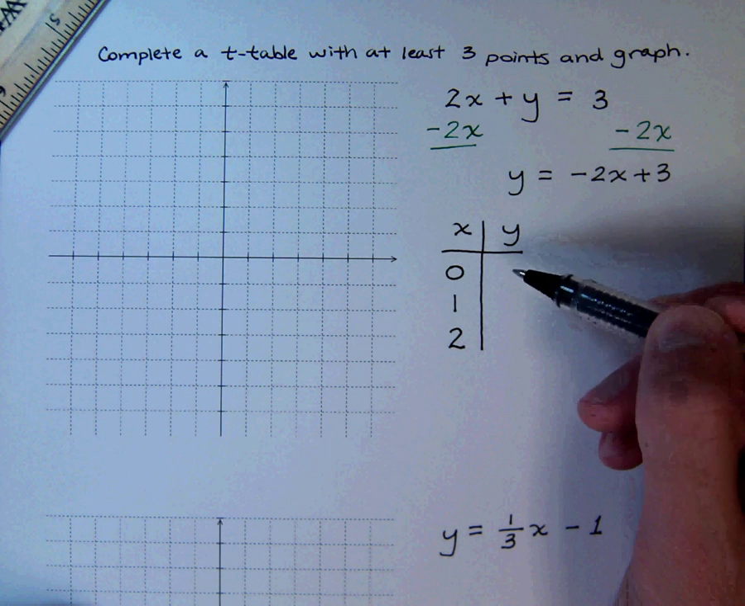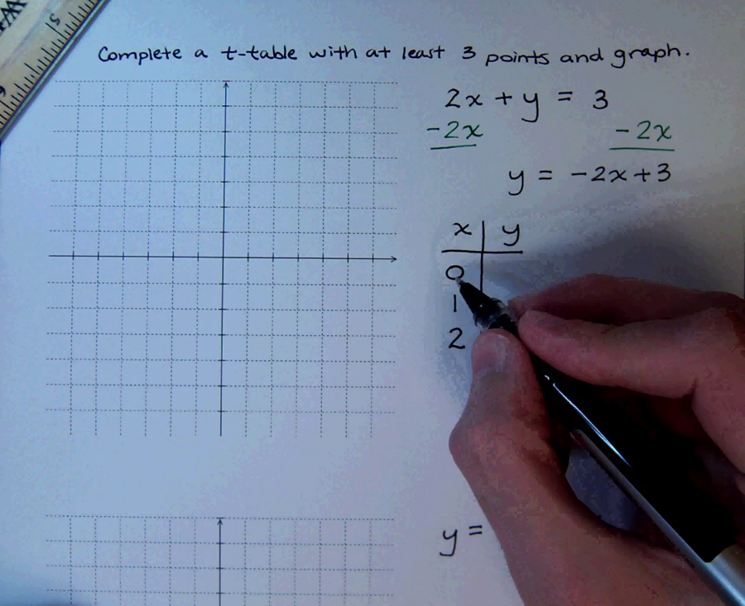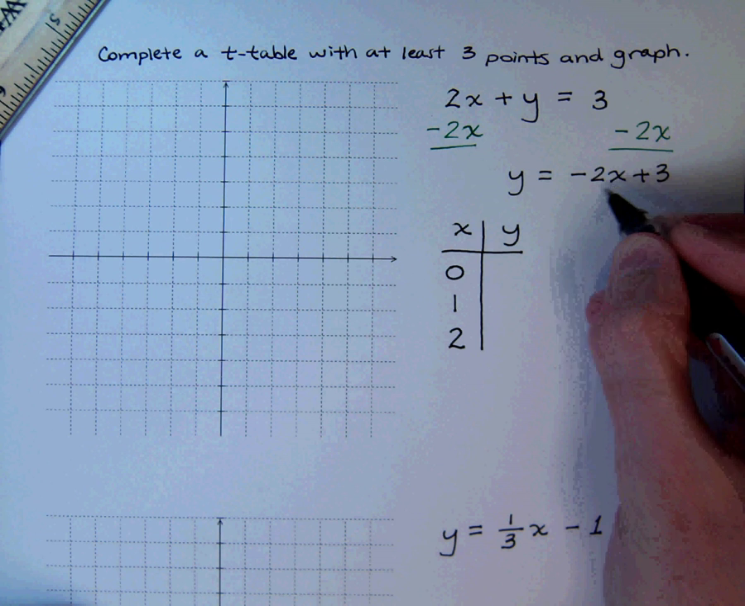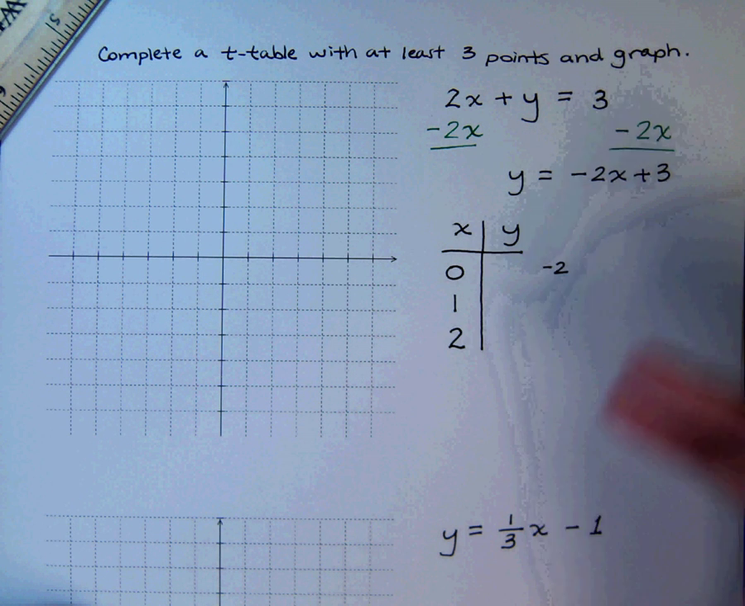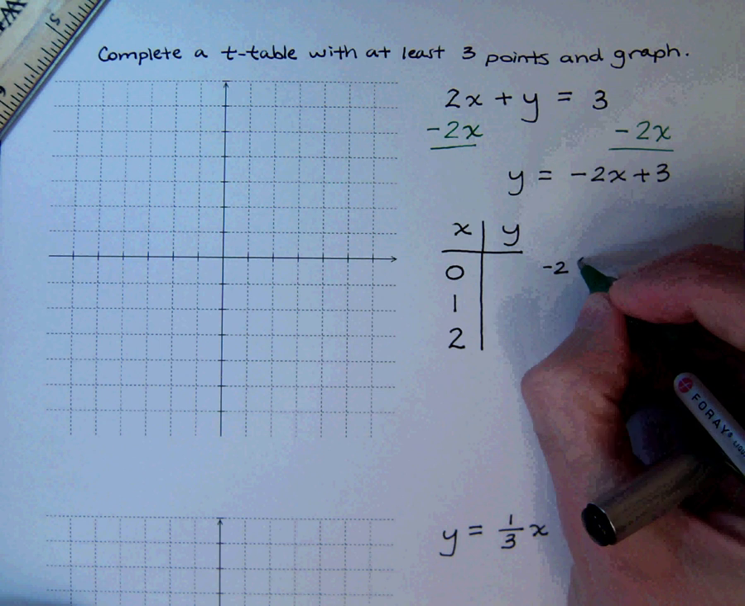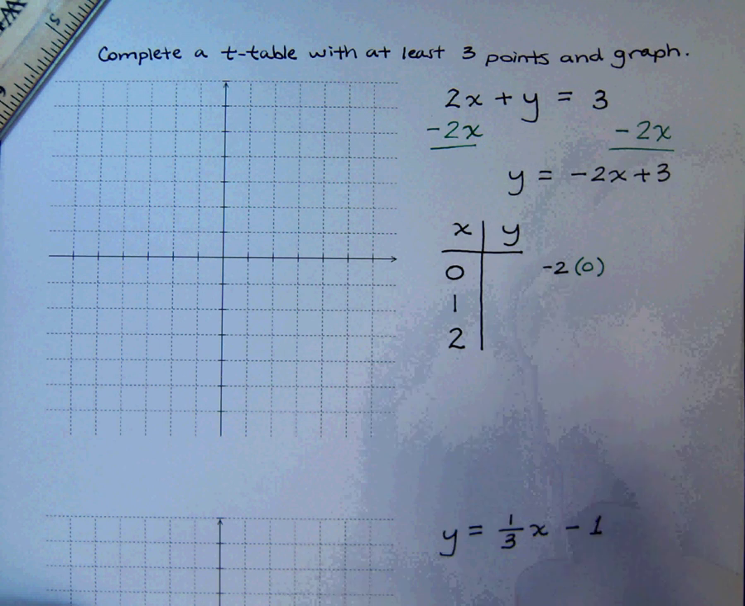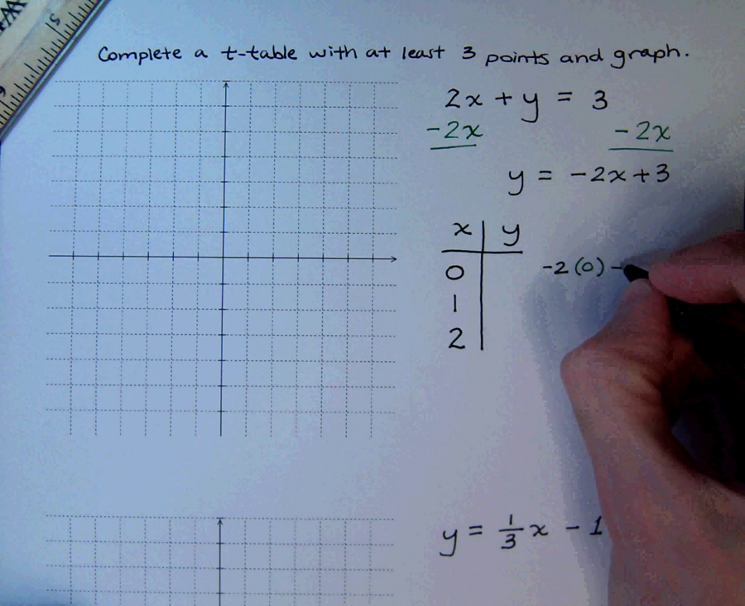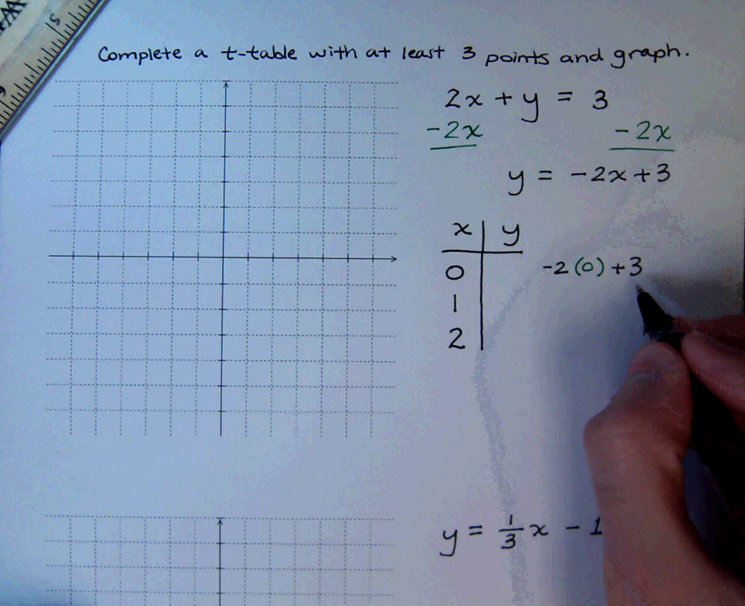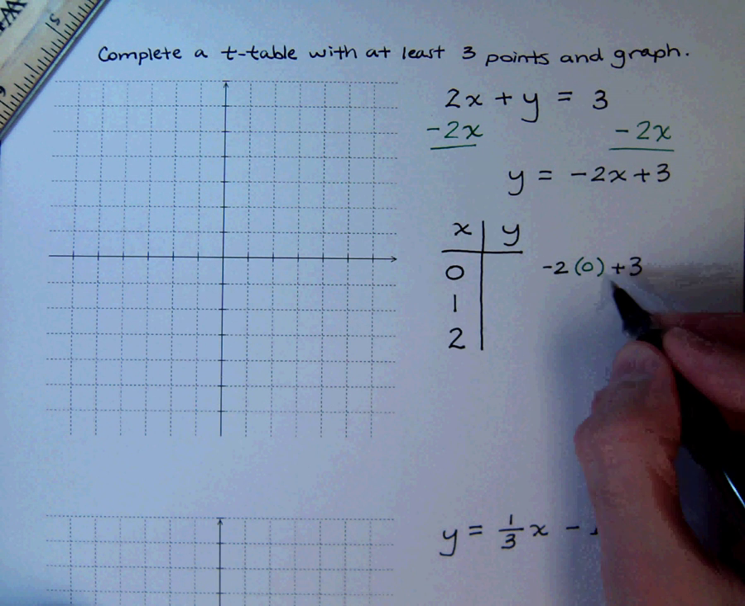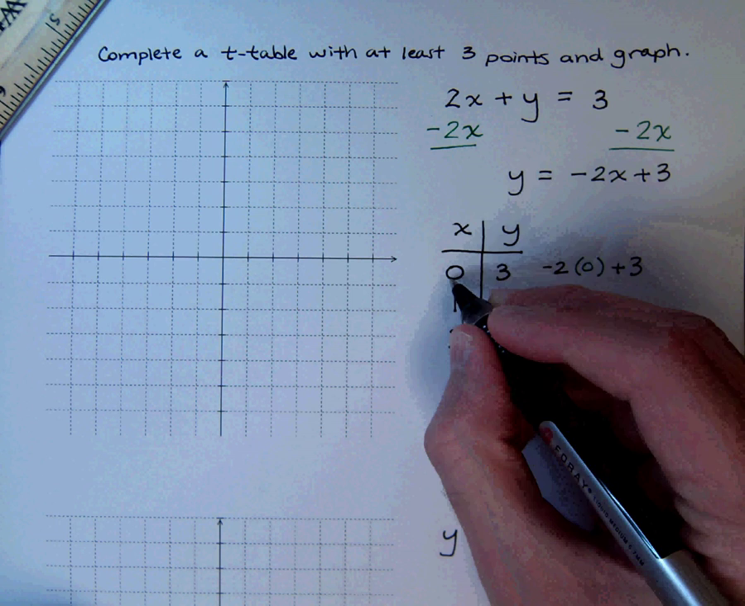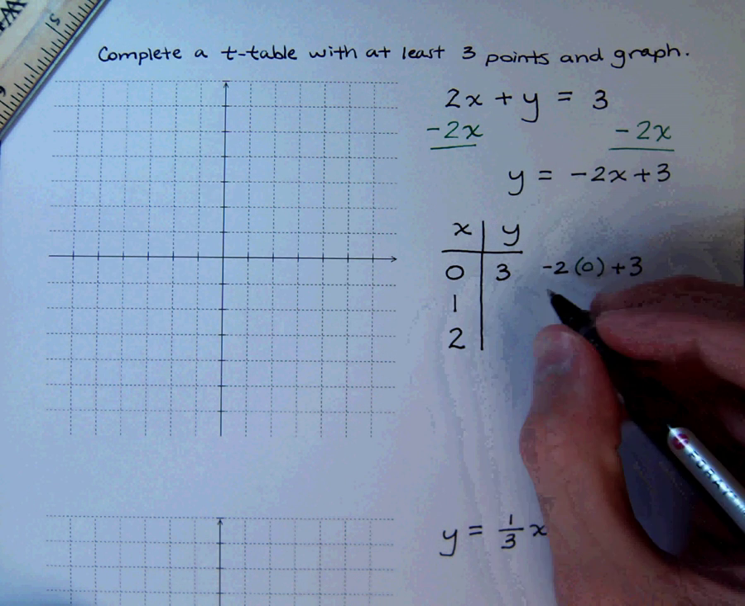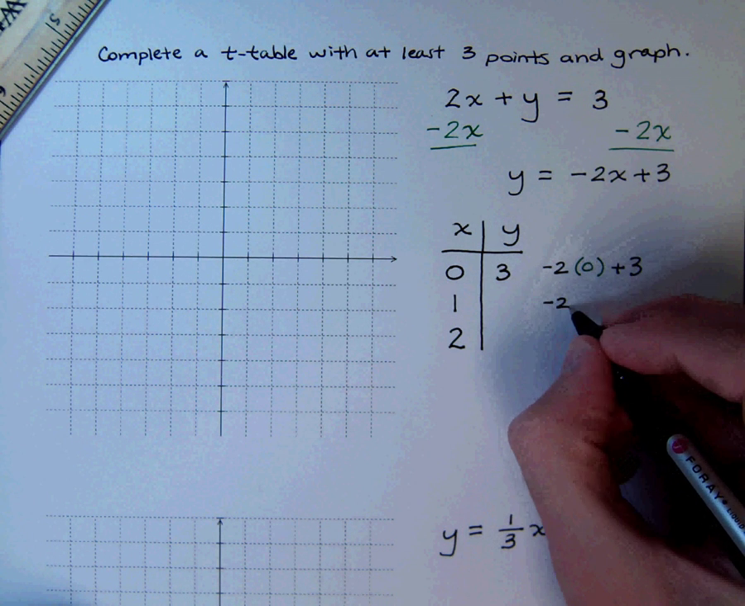To find those y values, we're going to take the x value and plug it in here and see what we get. So this is negative 2, I'm replacing the x with 0, and then there's the plus 3. So when I do this arithmetic, I come up with 0 plus 3, so my first ordered pair is 0, 3.